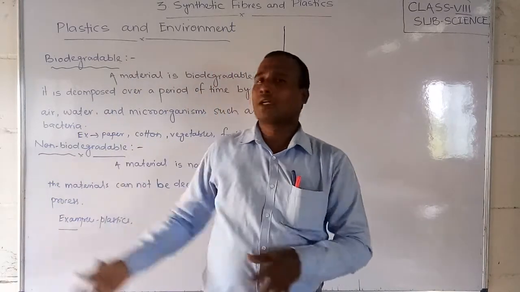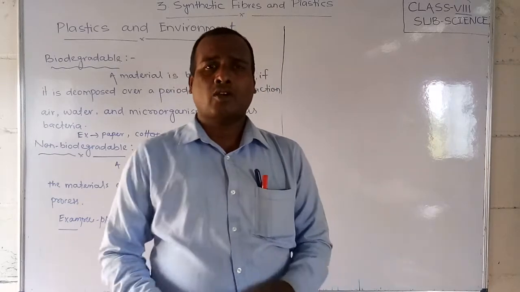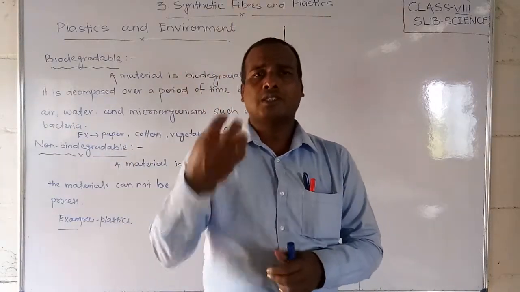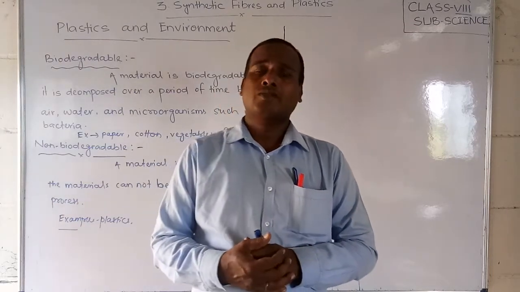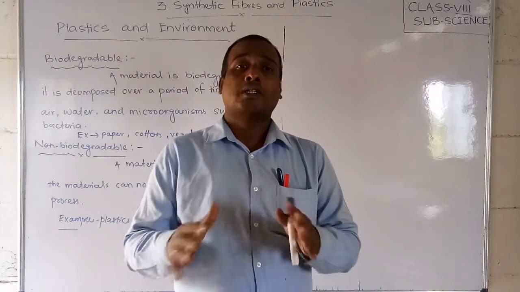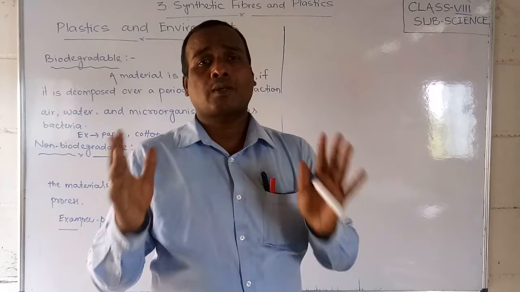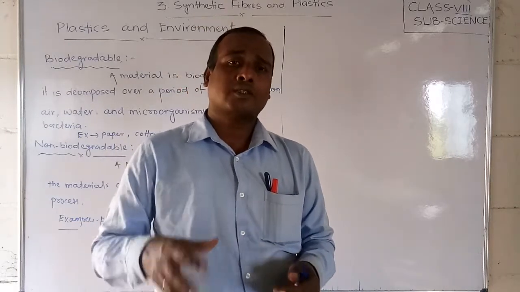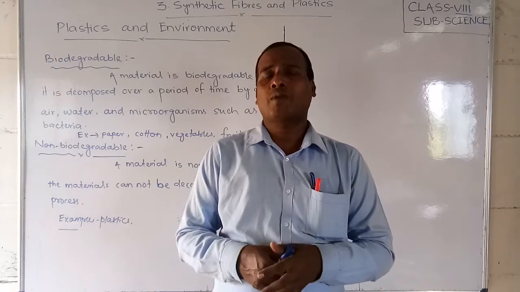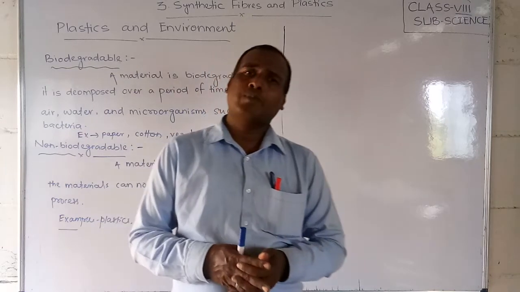And if you keep it outside on the land, then it will go inside the soil. Then what will happen? Day by day, whenever rain comes, the water just sinks into the soil, and the layer of polythene won't let the soil store that water underneath. At that time, the plants in that area will be affected in getting water. Okay students, so these are very great problems with the use of plastics and especially polythenes.